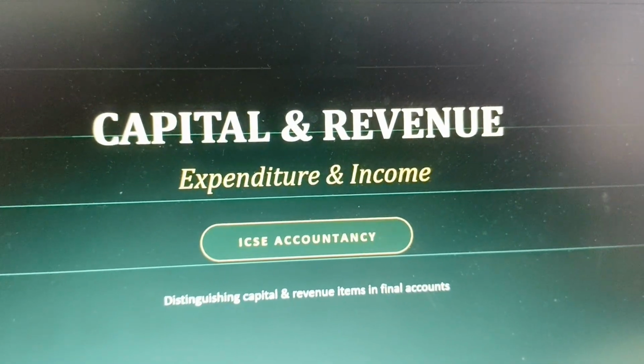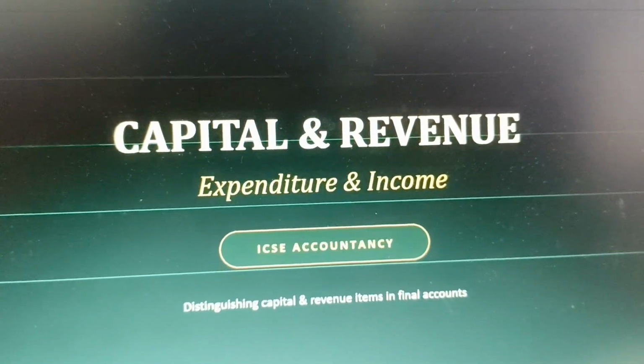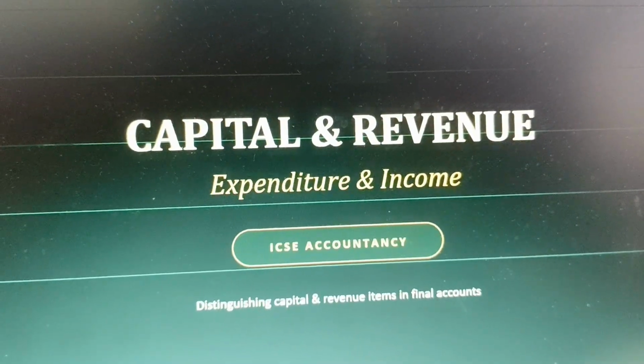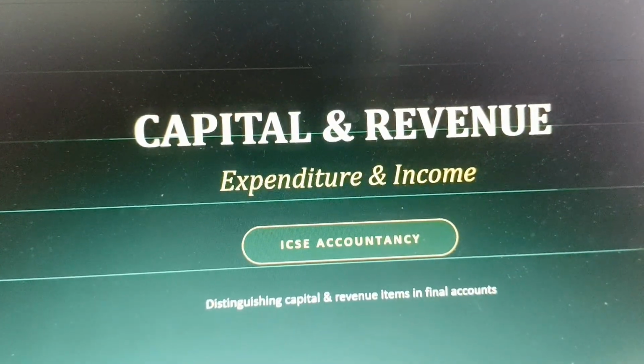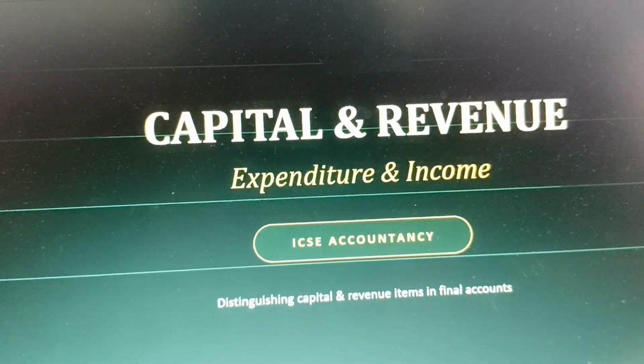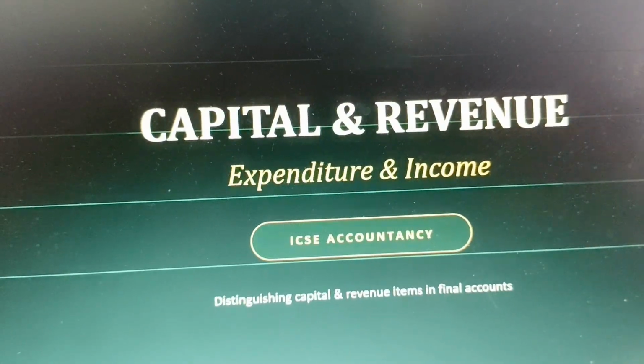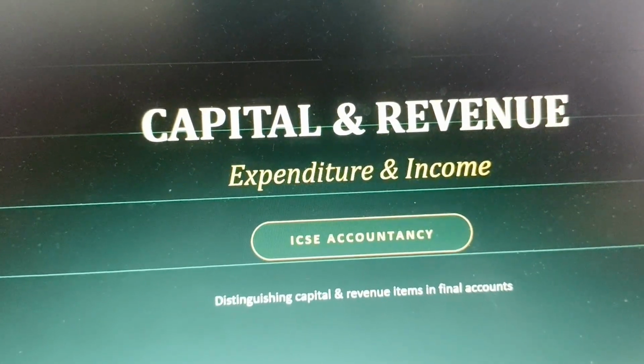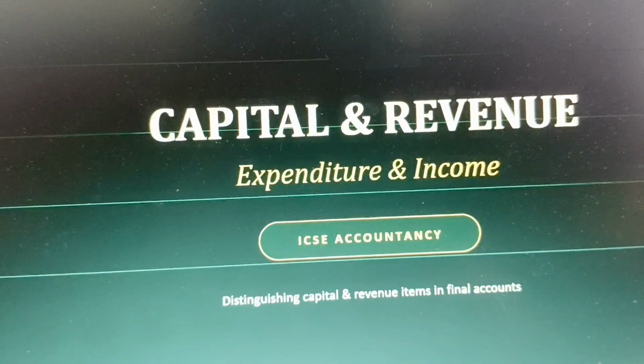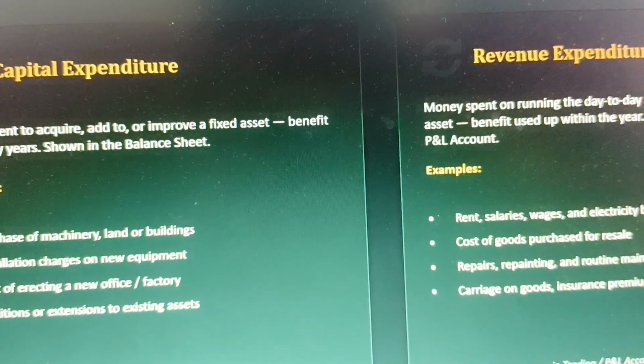Every business organization has to have a record of its capital and revenue. Capital and revenue can be shown as expenses as well as income. Let us know the meanings of capital expenditure and revenue expenditure.